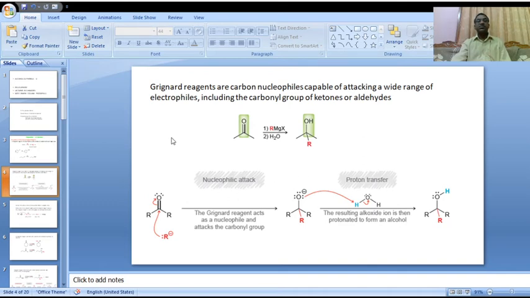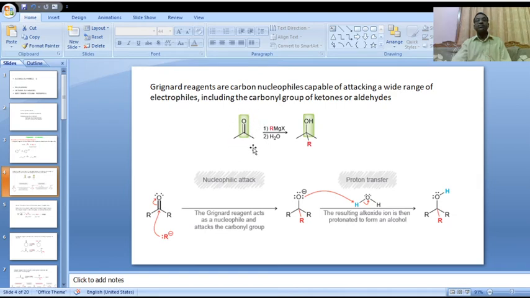Now let us go to the fact that Grignard reagents are carbon nucleophiles capable of attacking a wide range of electrophiles, including the carbonyl group of ketones and aldehydes. Here please observe, this is the ketonic functional group.